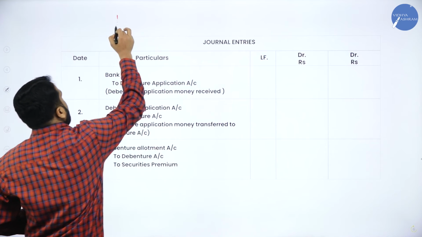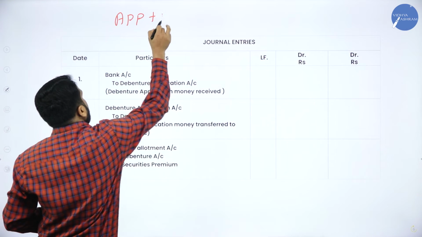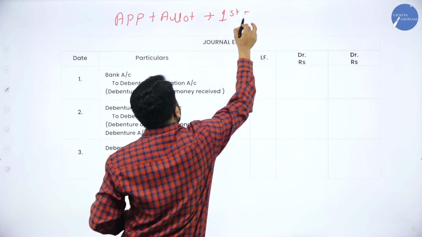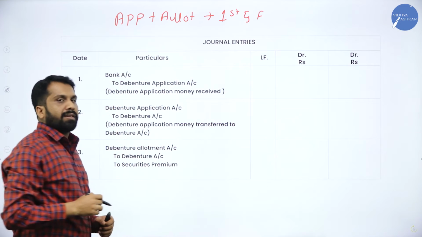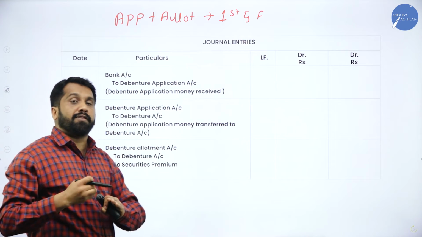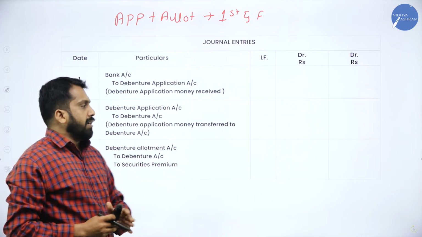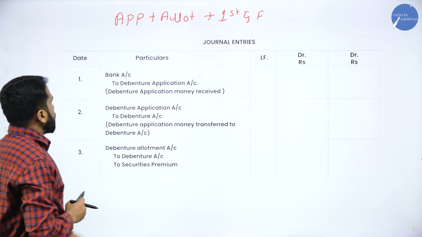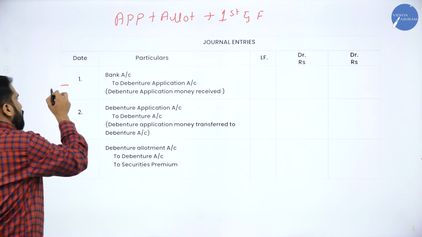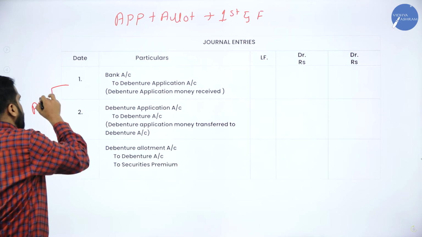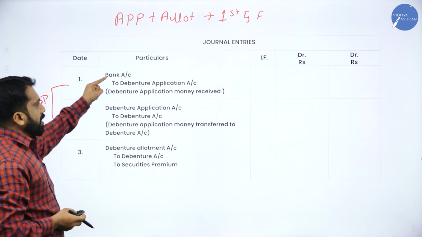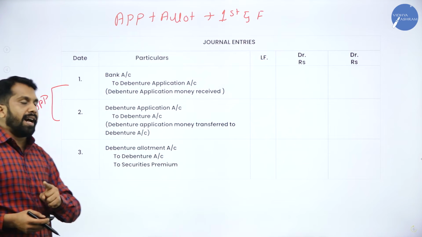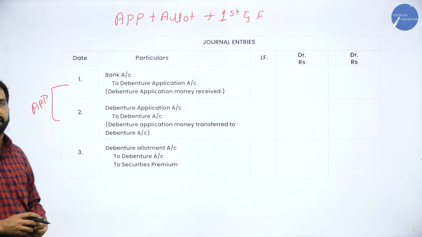Now again in debenture we have 3 stages. One will be application, allotment, first and final call. Now in debenture you don't have forfeiture and all, simple thing, and whatever I am explaining, this is your 6 marks problem, compulsory. Now the first 2 journal entries will be application: bank account debit to debenture application account, debenture application account debit to debenture account. You have to remember these journal entries.